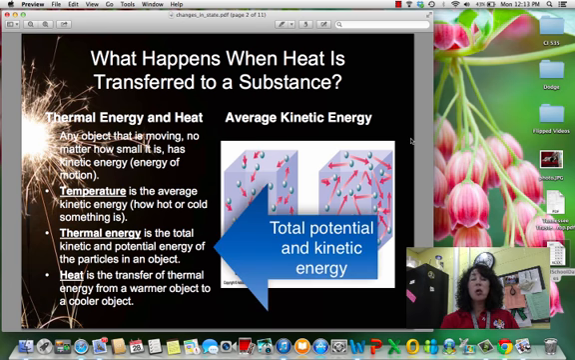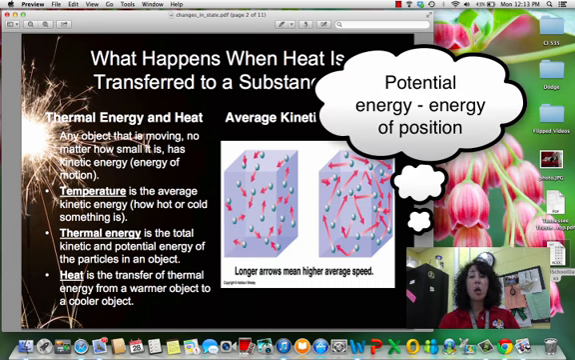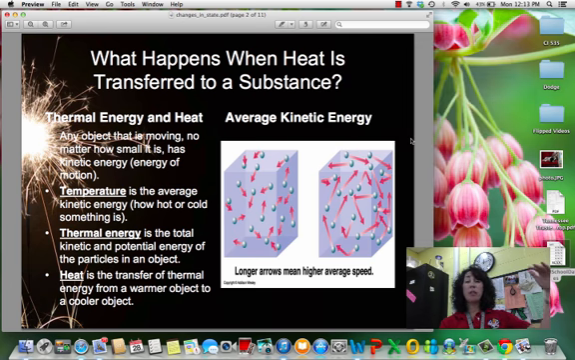Thermal energy is the total kinetic and potential. So if we refresh our memories a little bit about potential energy, that is the energy of its place, of where it is. If we're talking about a roller coaster, for instance, it has a lot of potential energy at the top of the track. And that potential energy becomes kinetic energy as it moves down the track. Now, heat is just the transfer of that thermal energy. It's a transfer from objects that are warmer to objects that are cooler.